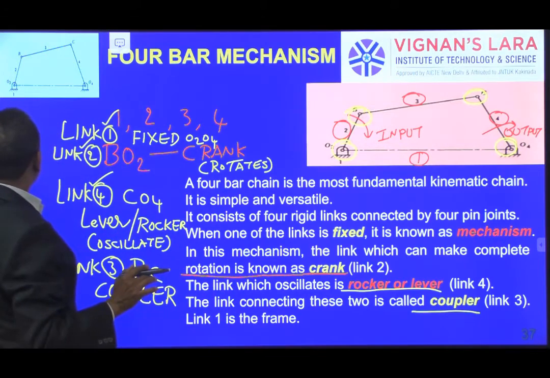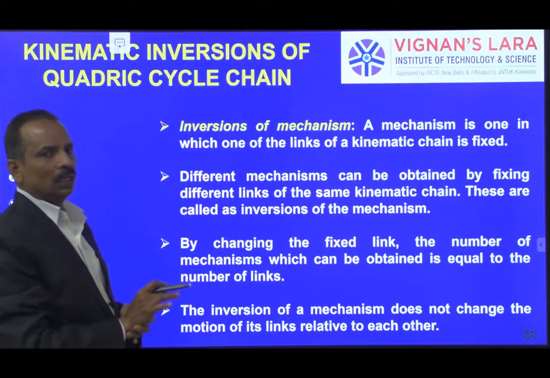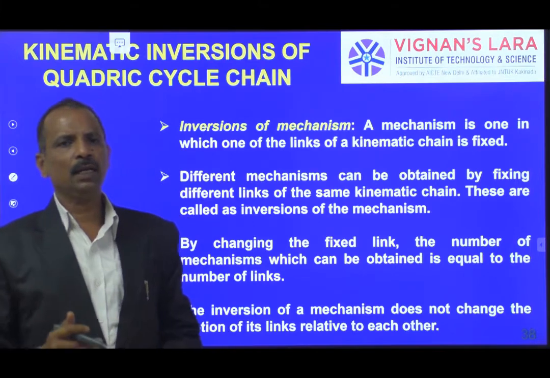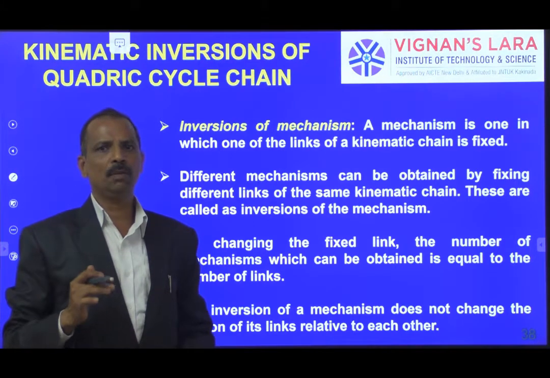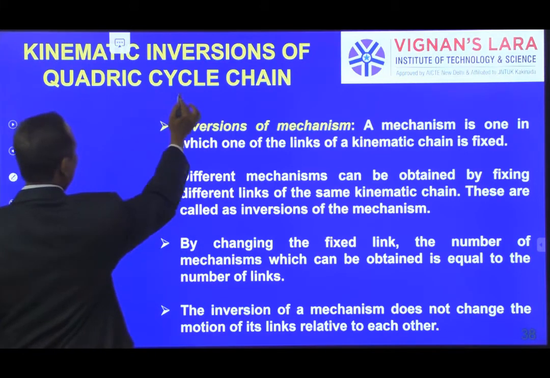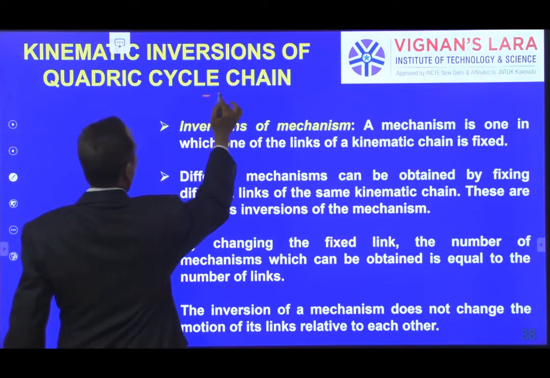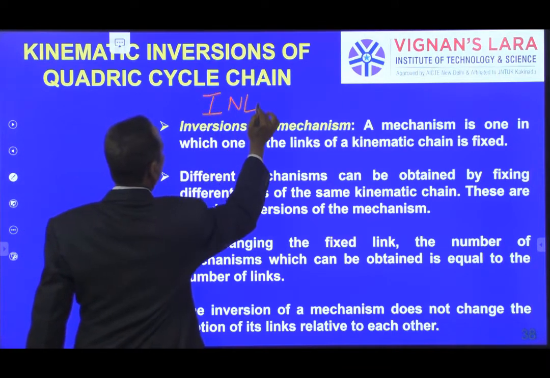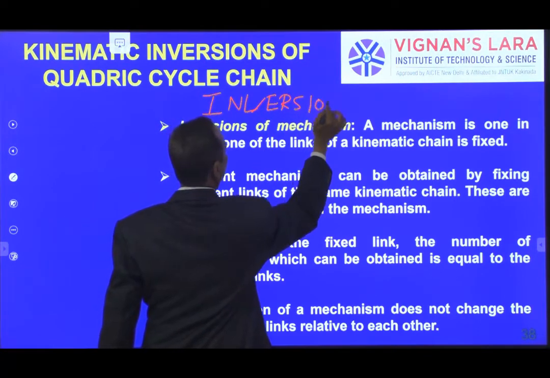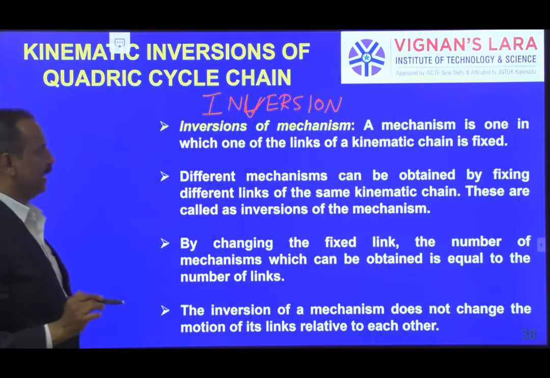So let us see what the inversions of this quadric cycle chain are. Let me tell you once again, what do you mean by inversion? Inversion is if you take a kinematic chain.